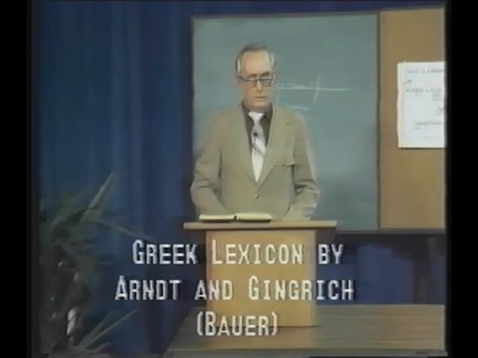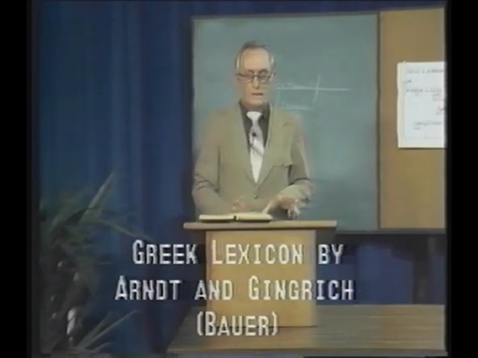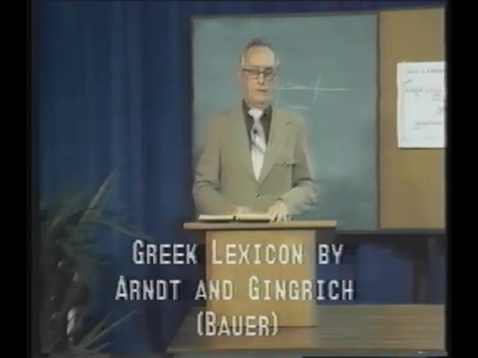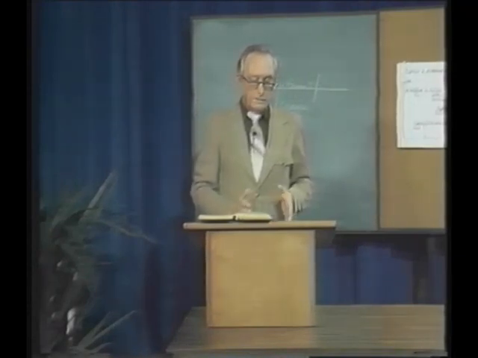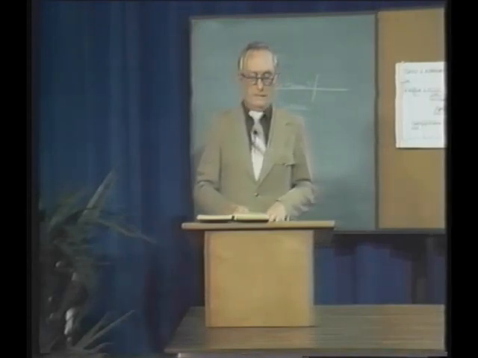Don't get the old one, get the new one. And I think you'll find it very helpful. What you'll do is you'll look up a word and you begin to read all he says about that word. It takes a little more time that way. It's very interesting, and it will help you in your understanding of the word. So, continue there. Do verses 9 and 10 for next time, and then we'll be on chapter 27.